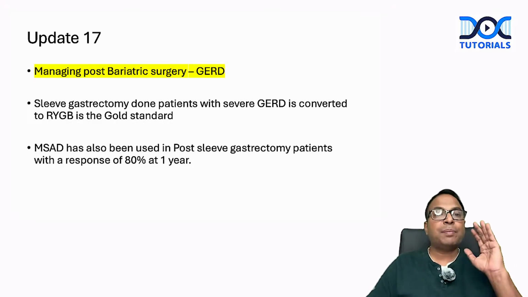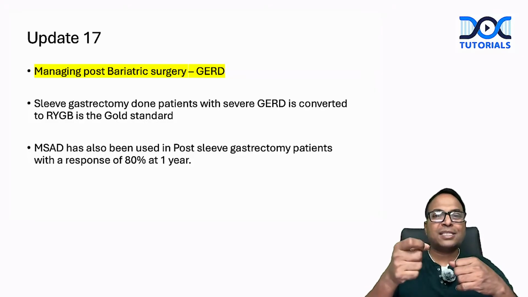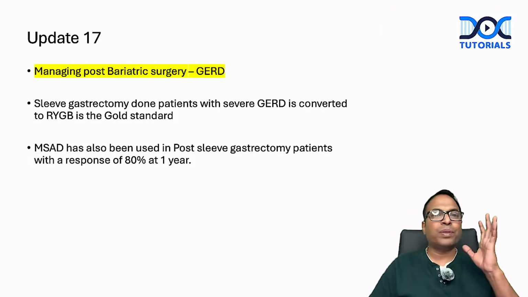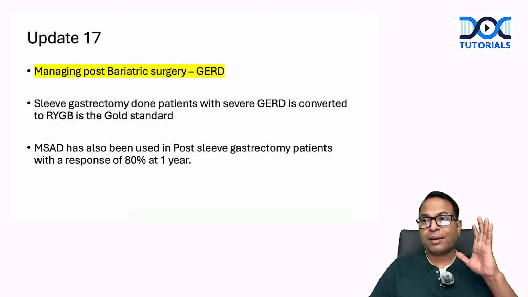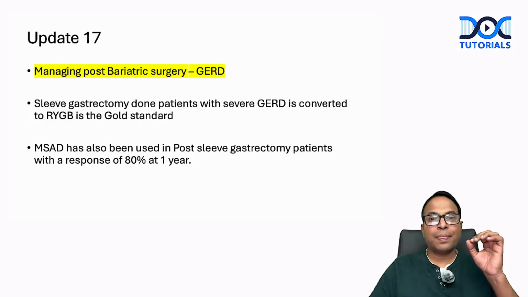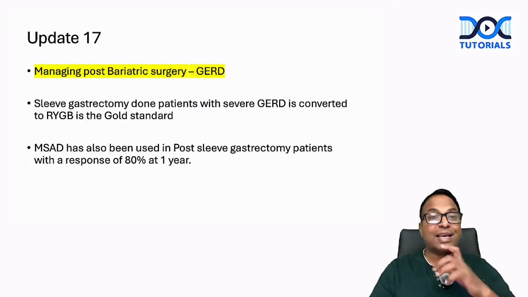A new update has been made. Instead of converting sleeve gastrectomy to RYGB, you can put a magnetic sphincter. This is updated now. A magnetic sphincter can be put for these patients with a response rate of 80% at 1 year. So update number 17 is that the magnetic sphincter augmentation device has been used in post-sleeve gastrectomy patients.